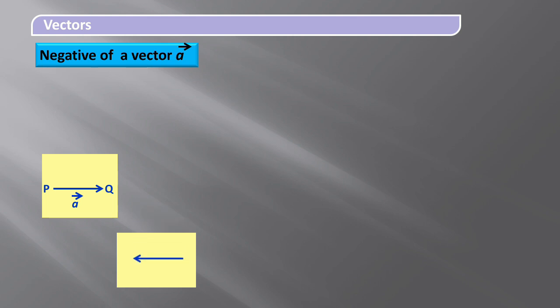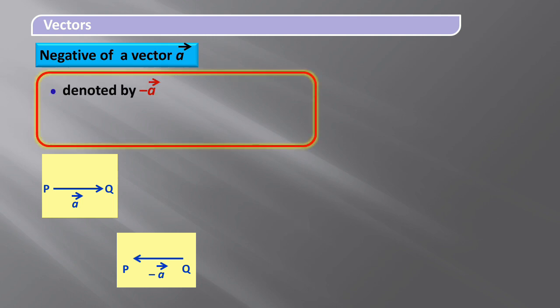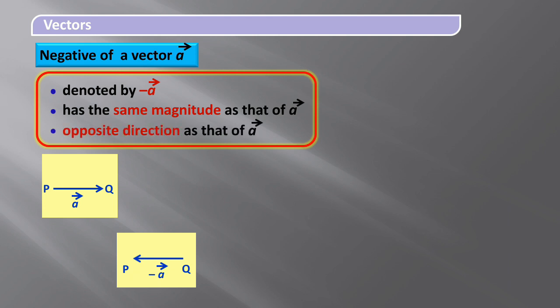Therefore, it can be taken as QP vector, and this is the negative of a vector, which can be denoted as minus A. Therefore, it has the same magnitude as that of A vector, and it is in the opposite direction to that of A vector. So, it is the concept of the negative of a vector A.